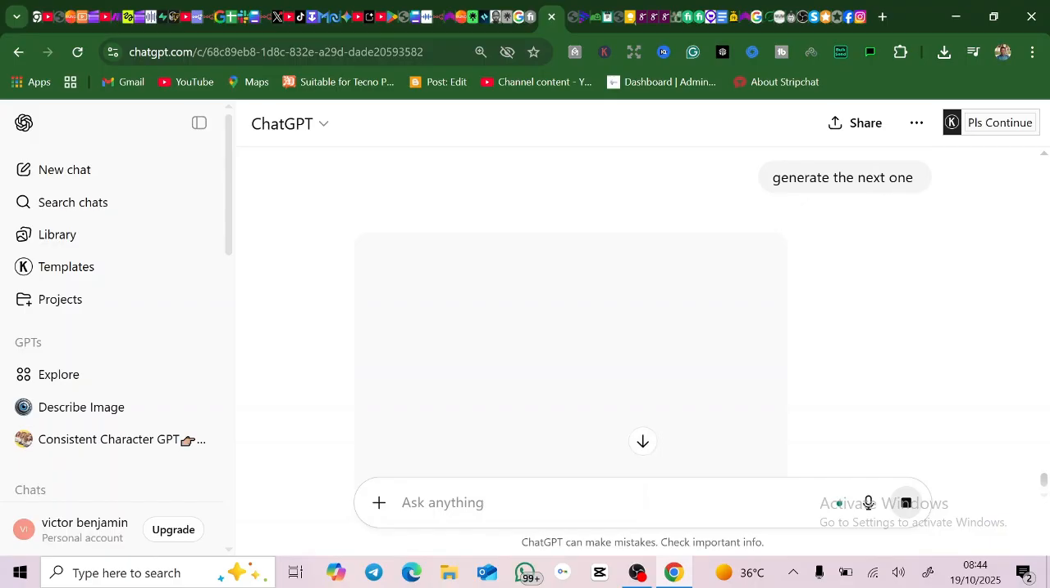So this is how you can use AI to create content. Now be creative about this with whatsoever product you have.